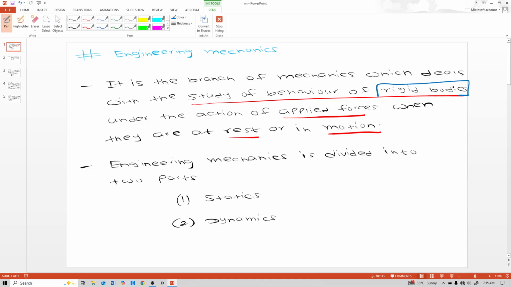A rigid body is a body in which the distance between the particles constituting the body does not change under the action of applied forces. So see, if this is some body and this is one particle of that body and this is another particle of that body, a particle means an infinitely small part of that body. A rigid body is the body in which the distance between the particles constituting the body does not change under the action of applied forces.